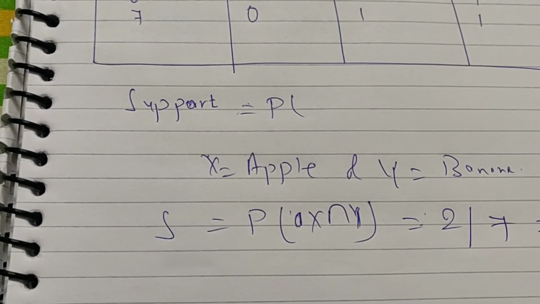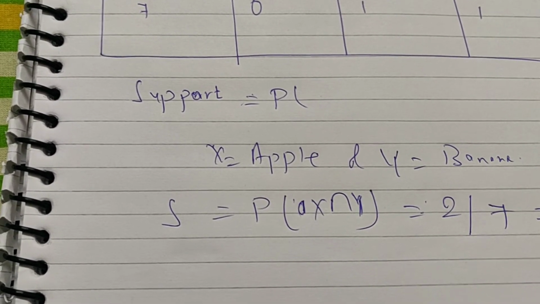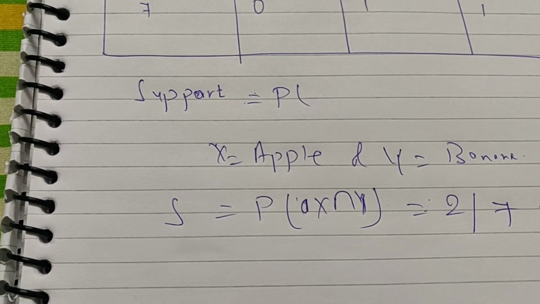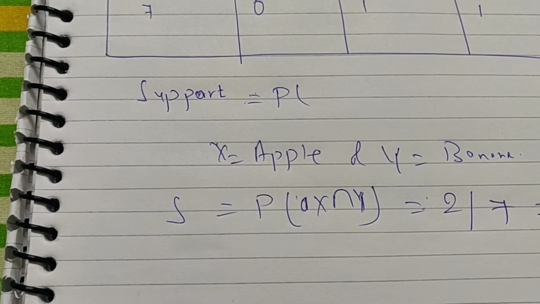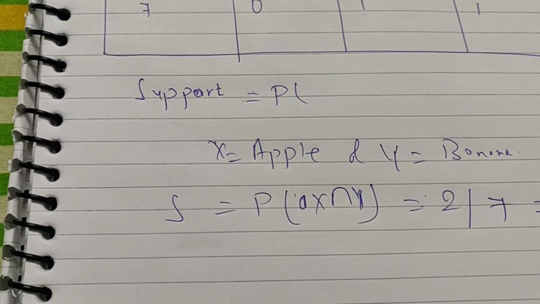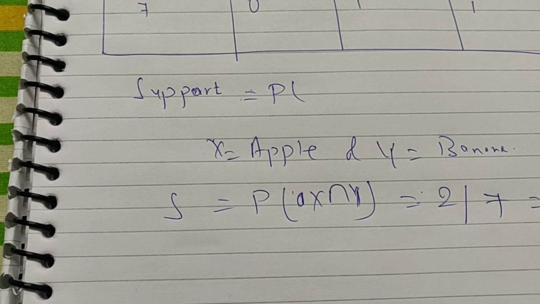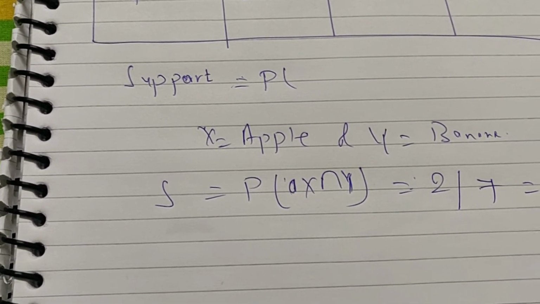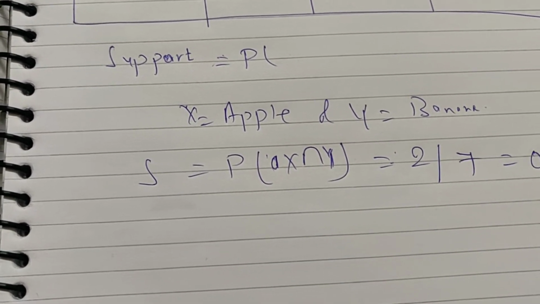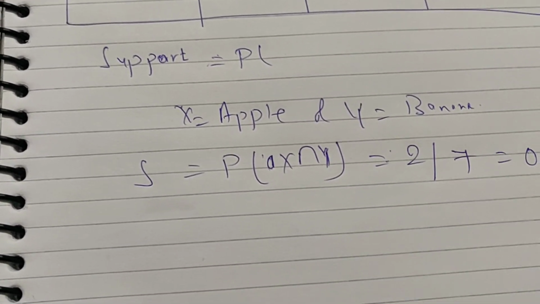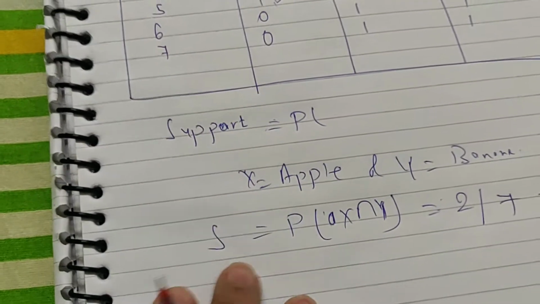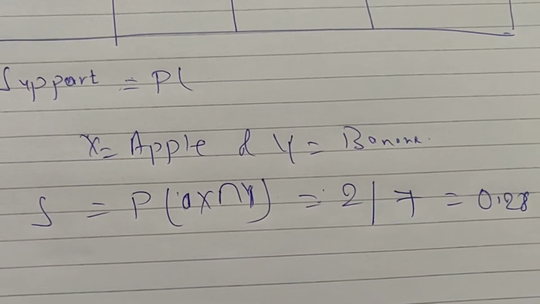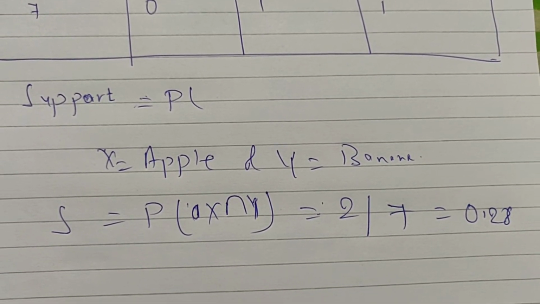And the second thing, we have to find the confidence. So confidence means the conditional probability of purchasing a product Y, which is banana, given the product X is purchased, which means that we are applying a condition here. For example, what is the probability when banana is purchased given the apple is also purchased. Like right now we can see it here in this example. So first we are finding a support in which we have calculated when both are purchased together. So that probability is 2 by 7.